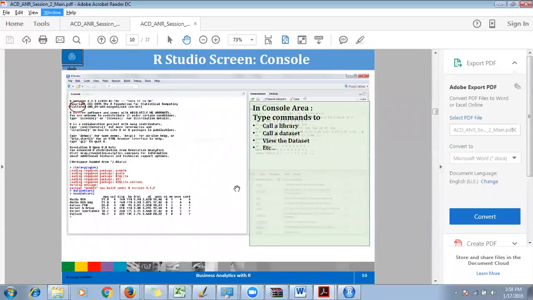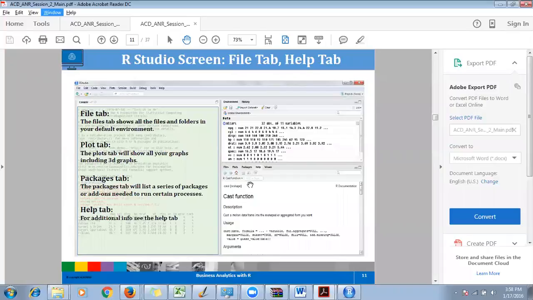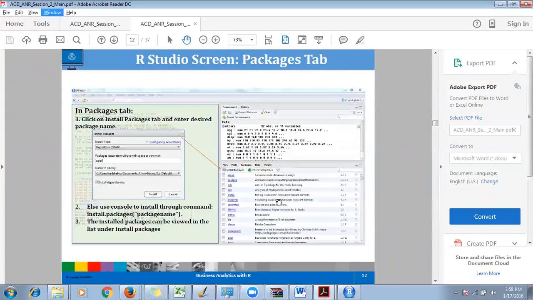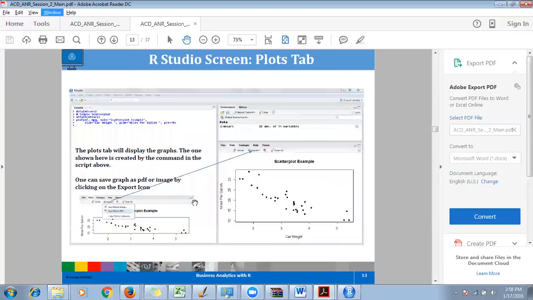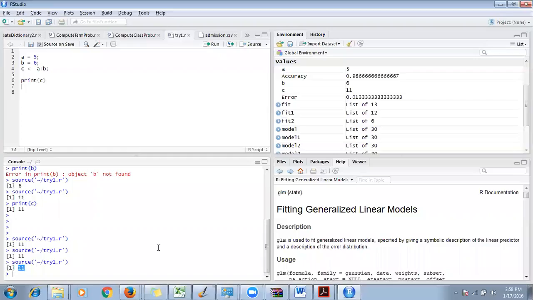So this is the part of the console, and we saw this files tab, plots tab, packages tab, and help tab, right? We have already discussed. We also discussed how to install packages using this. And you can actually write some plot commands, and it's going to show you some plots over here. Let me just do that for you.